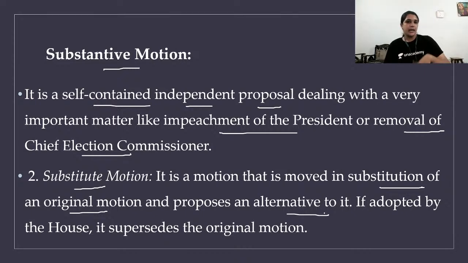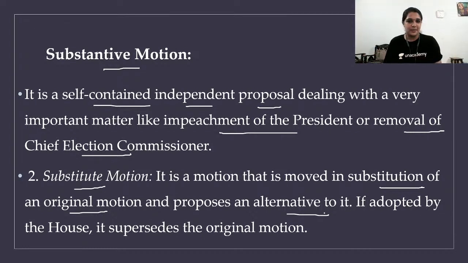For example, I am passing a motion, but that motion is not accepted by people. So some other person is bringing in a substitute for that motion. Okay, this didn't work, let's go with this. That's called a substitution. In schools and colleges, what happens if a faculty is absent? A substitution teacher comes. And especially we wish that even that substitution teacher is also absent that day. When a teacher is absent, we are very happy, and when we know there is a substitution teacher, we are sad. But if that substitution teacher is very lenient and says do whatever you want quietly, we are very happy.